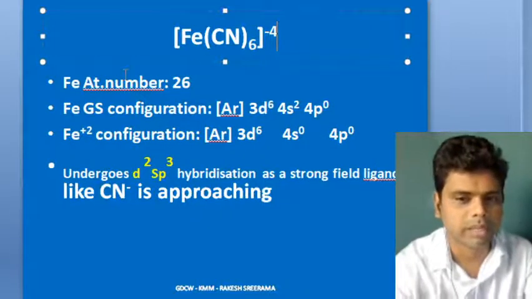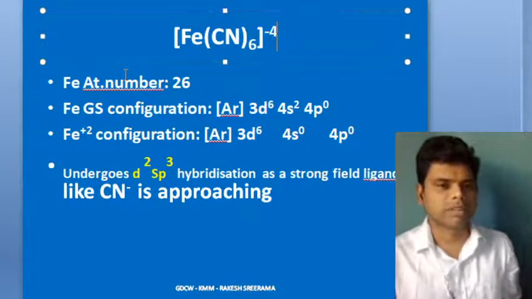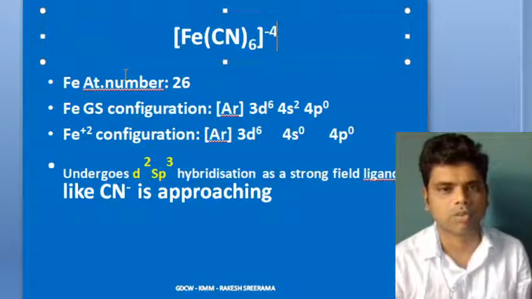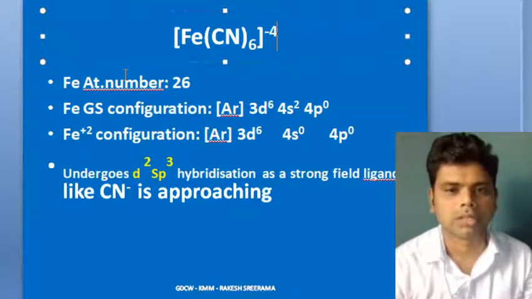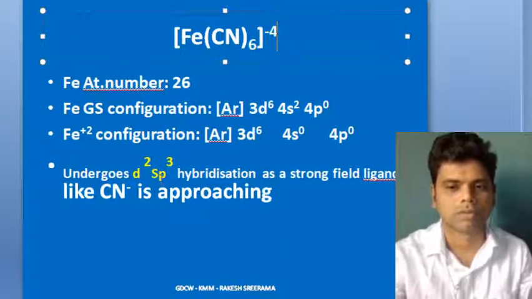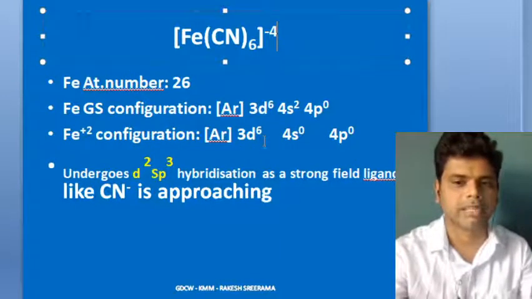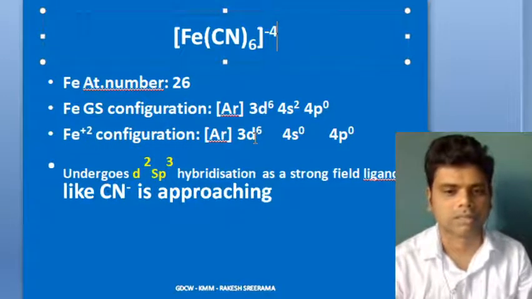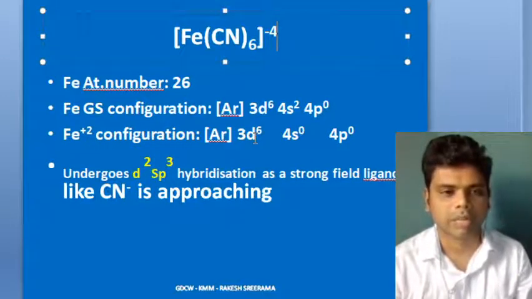By using VBT. Try to write its atomic number 26, ground state configuration is argon 3d6 4s2 4p0. Fe plus 2 loses 2 electrons. From 4s it has lost 2 electrons, resulting in 4s0 4p0, and then 3d is having 6 electrons. Now it undergoes d2sp3 hybridization when a ligand like cyanide is approaching.